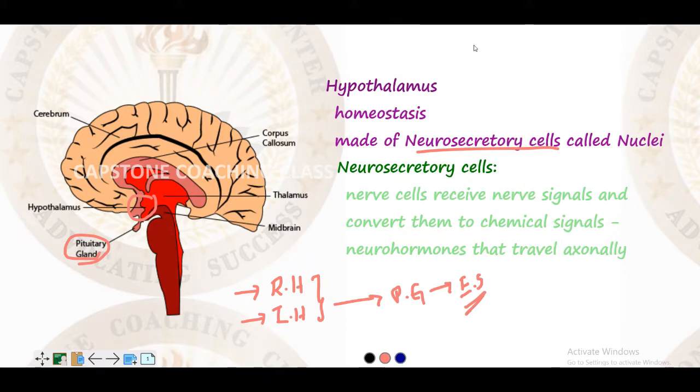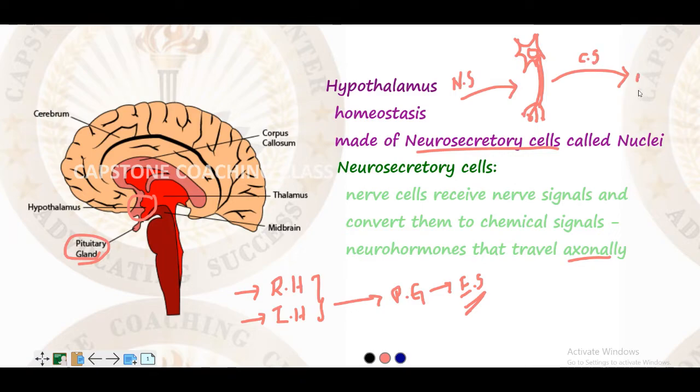nervous signal. As you know, the neuron looks something like this. Its body is like this. Then it has the axon, and then it has dendrites. So these are the ends, and this is the axon, the body through which the signals transfer. The axon receives a nerve signal here, and then it transfers it into a chemical signal.